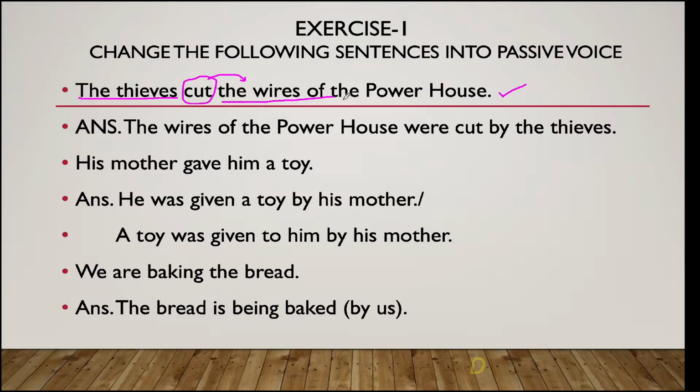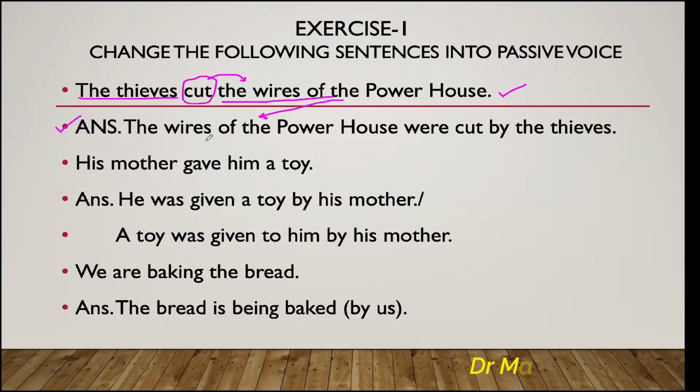And that's placed as the subject in the passive voice. So here, the wires of the powerhouse, this phrase works as the object. And this becomes the subject in the passive voice as you can see in the answer.